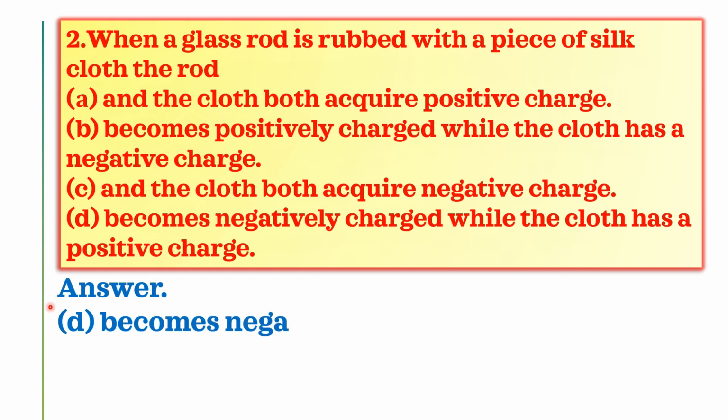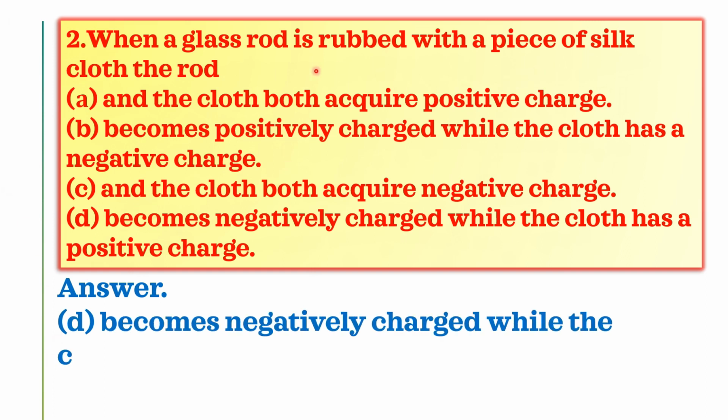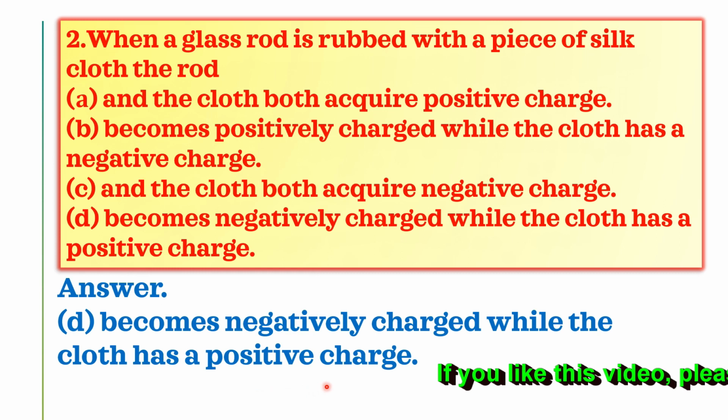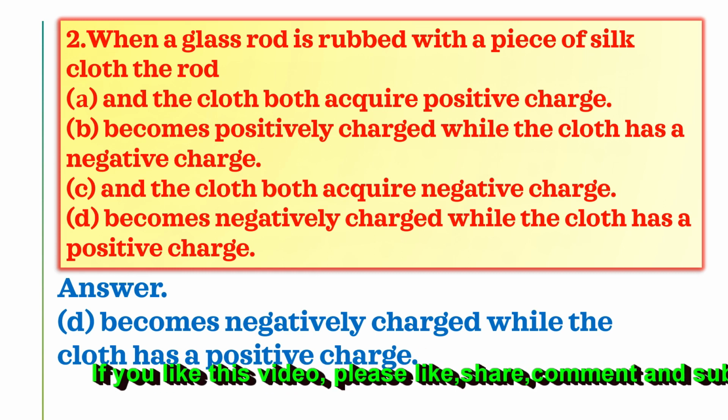So now the answer is, whenever a glass rod is rubbed with a piece of silk cloth, it becomes negatively charged while the cloth has a positive charge. Okay, next one.